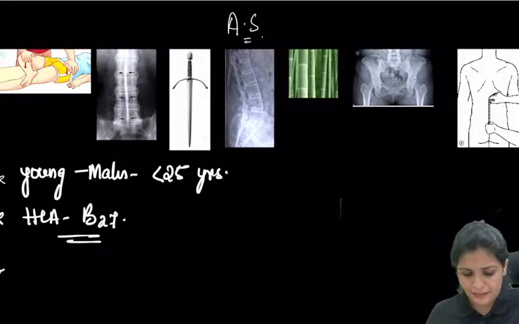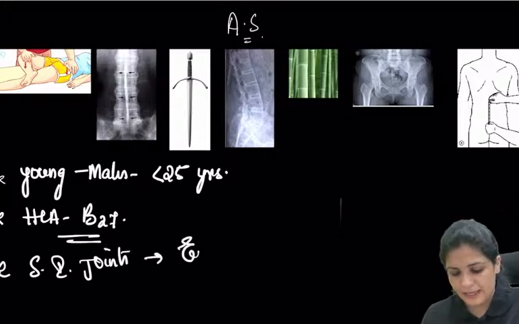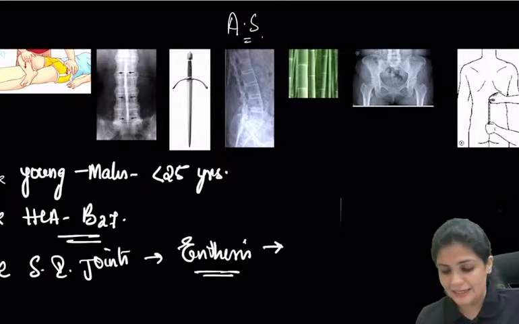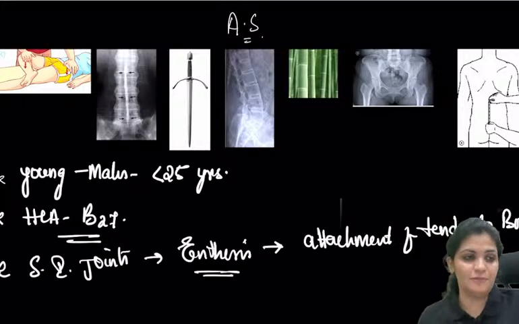Now what is the main thing? They involve the sacroiliac joints. They result in enthesitis, this is the important word. What is the meaning of enthesis? Attachment of the tendon to the bone. So that side of the tendon gets inflamed, which is enthesitis.